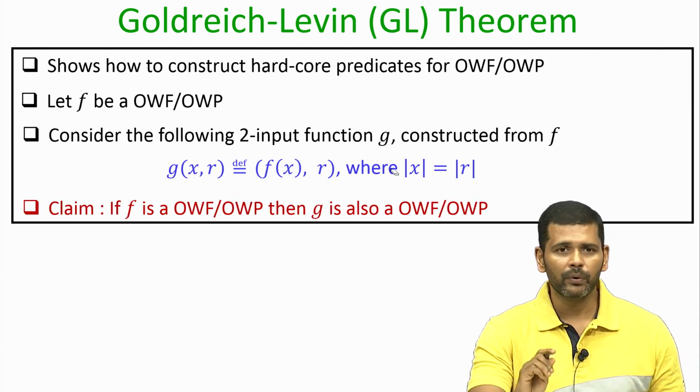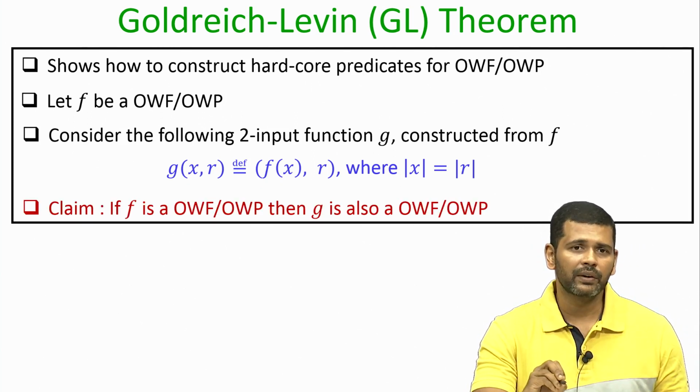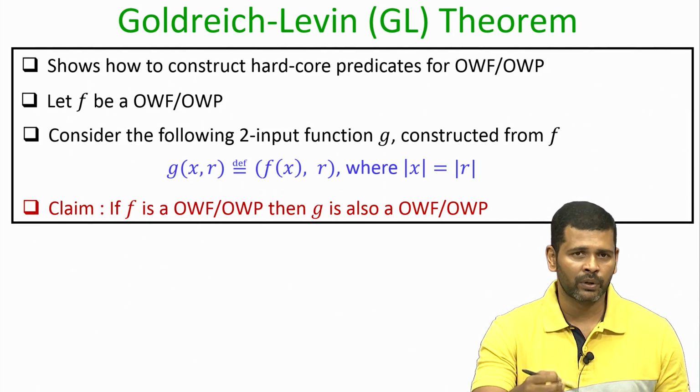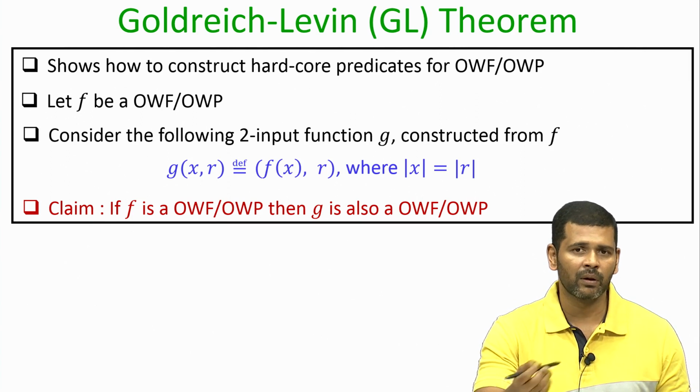Now, we can prove formally that if the function f with which we start is a one way function or a one way permutation, then the function g which we have constructed like this is also a one way function or a one way permutation respectively.